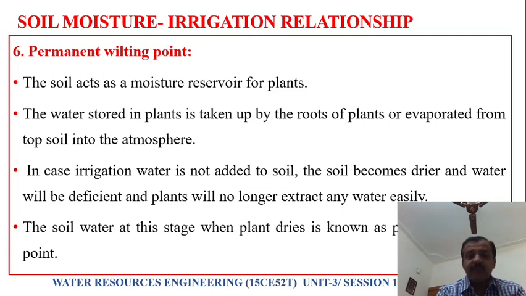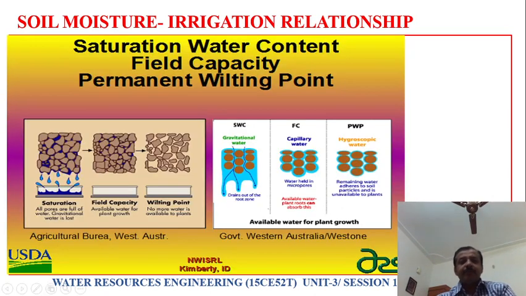That stage at which there is zero moisture, where the plant cannot extract water, we call it the permanent wilting point. But hygroscopic water will still be there, because this water is held onto the soil particles. This hygroscopic water will be present in the soil, but it cannot be taken up by plants. It won't move. Only capillary water can be drawn by plants, and sometimes also the gravitational water. And this is the saturation.